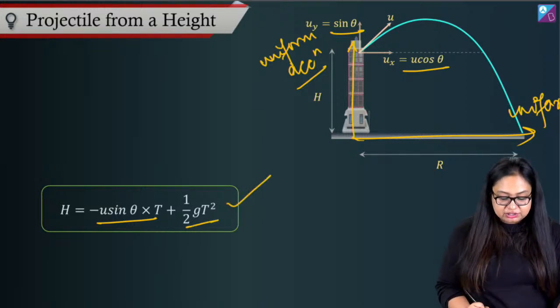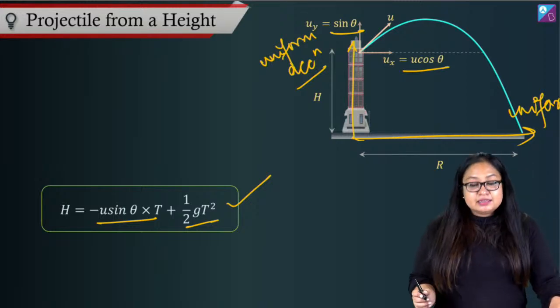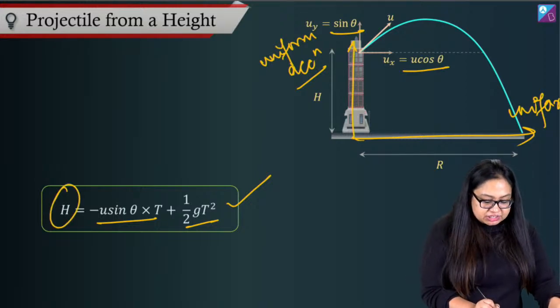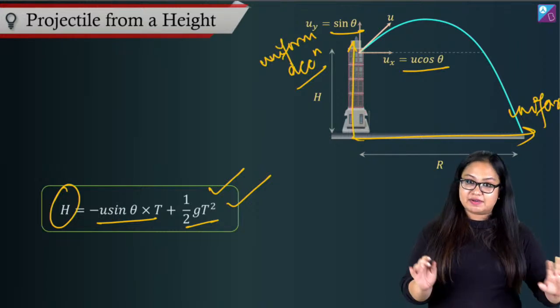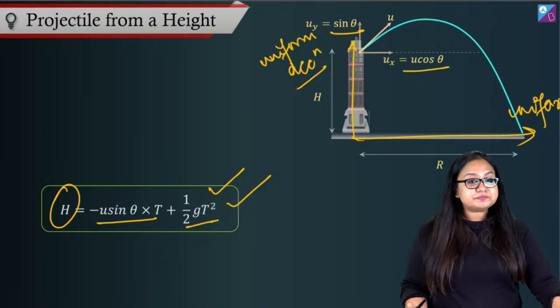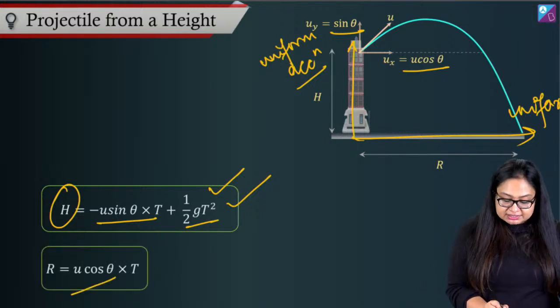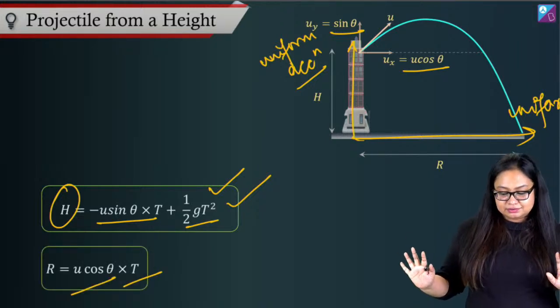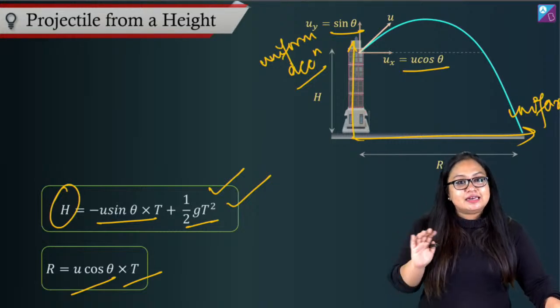This is one equation. We can substitute values and calculate, and if I have height, I can solve the quadratic equation in time, calculate the value of t. What about range? Once you've calculated t, you can say that u cos theta into t is range. If this is clear, let's move on.